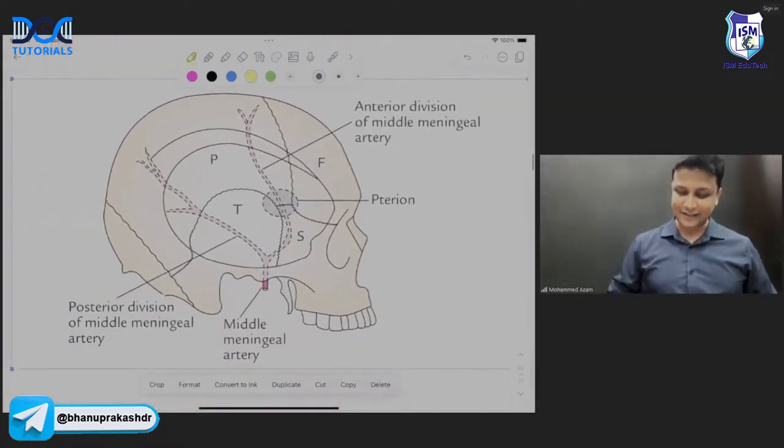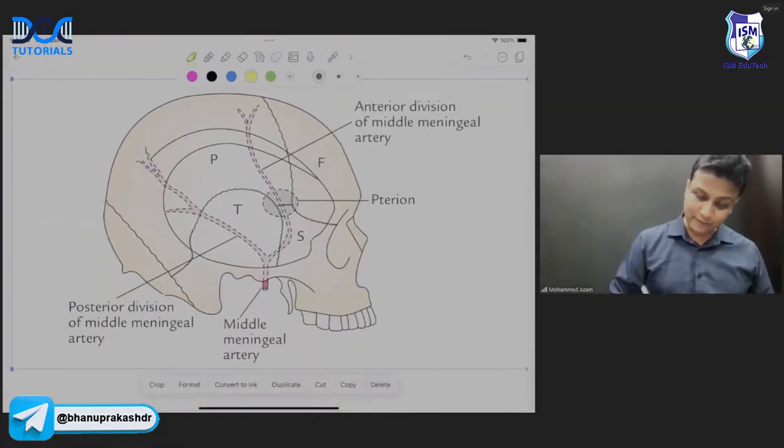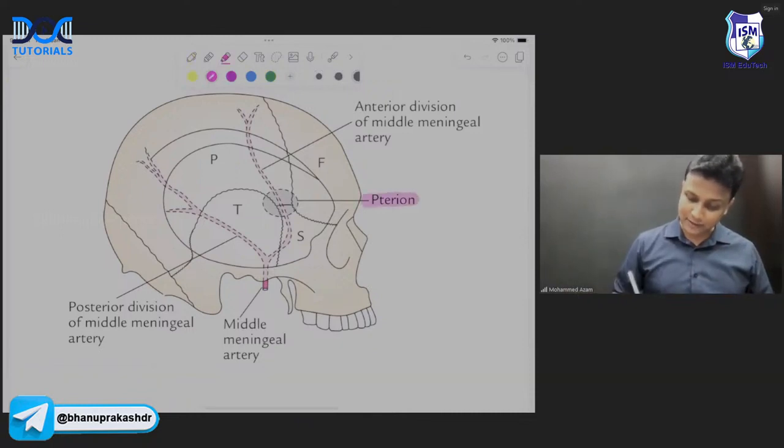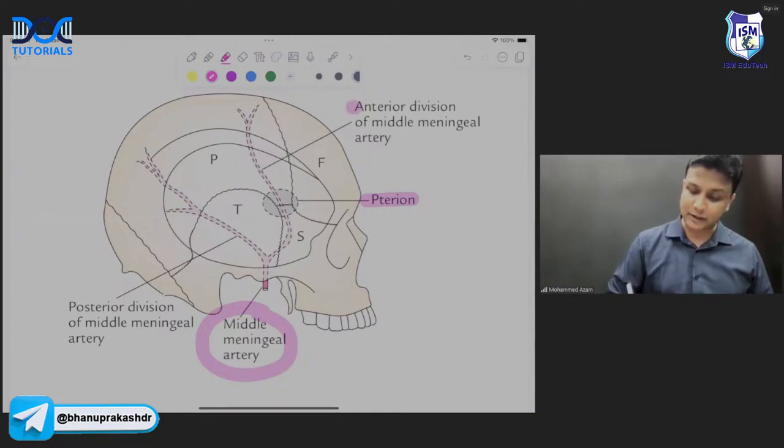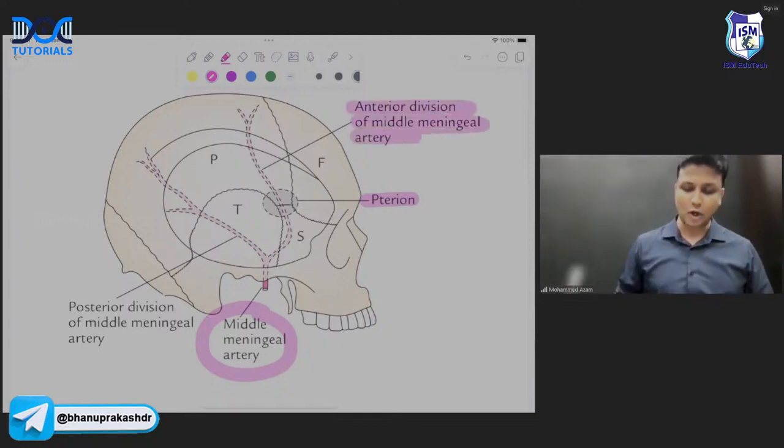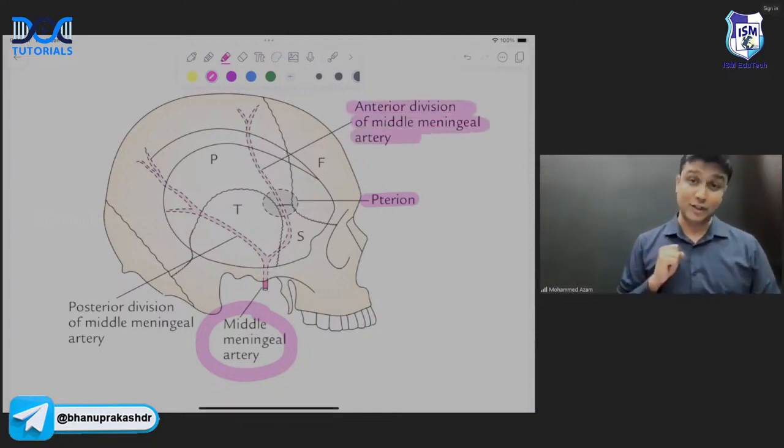So you can clearly see in this diagram here. This one here will be the pterion. And what is lying deep to the pterion, sir? Which artery? Middle meningeal artery. But which division of the middle meningeal artery? Anterior or the frontal division of the middle meningeal artery? Not the posterior division, sir.